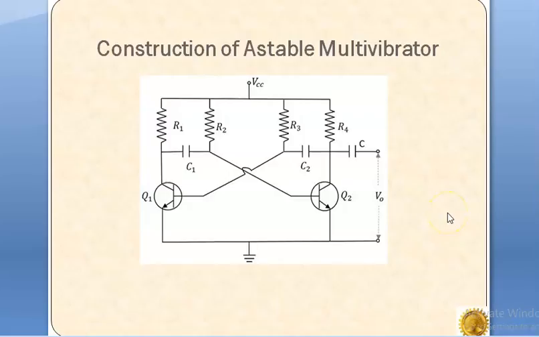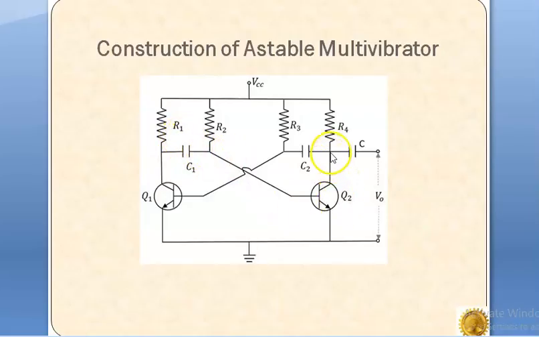Now the construction of astable multivibrator. This is the circuit diagram of a symmetrical collector coupled astable multivibrator using two transistors. The two transistors Q1 and Q2 are connected in feedback to each other. The collector of transistor Q1 is connected to the base of transistor Q2 through a capacitor C1.